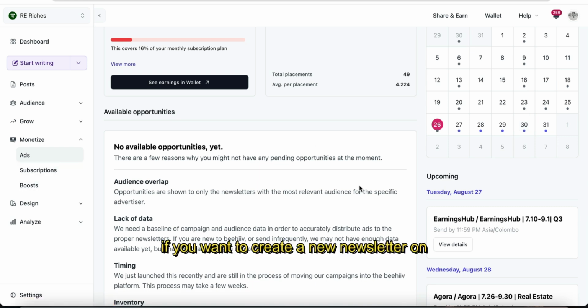First of all, if you want to create a newsletter on your Beehiiv account, actually you can create several newsletters on a Beehiiv account. For the basic tier you can create up to 3 newsletters, but in my tier I can create more than 10 publications because I have requested the Beehiiv platform to make me a custom payment plan, because I host a lot of newsletters on Beehiiv. So I can keep 250,000 subscribers and several newsletters.